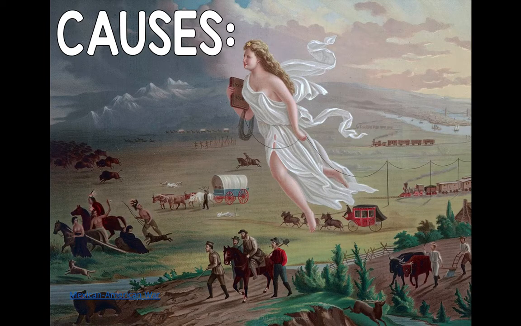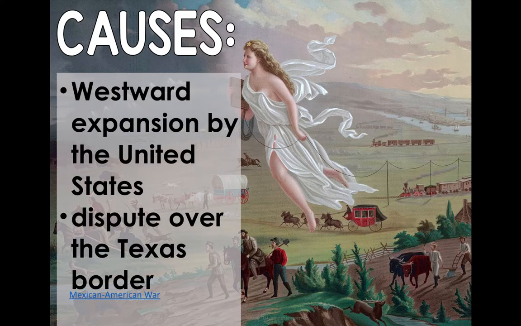And we'll take a look at some of the causes here of the war. So we've been taking a look at this picture here. Really what we're talking about is manifest destiny or westward expansion by the United States. One of the things that we need to understand is that the United States thought that they had the God-given right to expand our way of life, our territory from the Atlantic Ocean all the way to the Pacific. And now you could argue that they had their sights set on parts of Mexico.